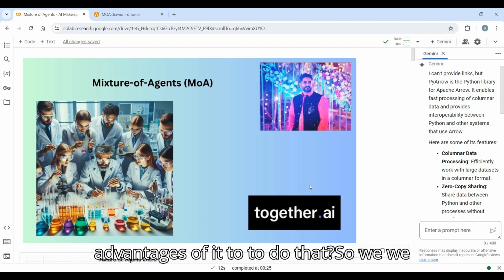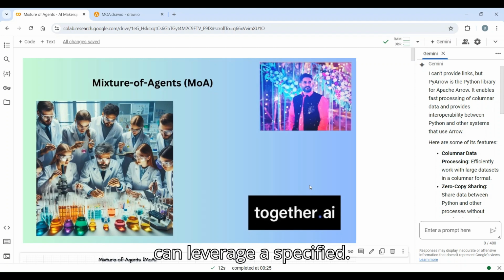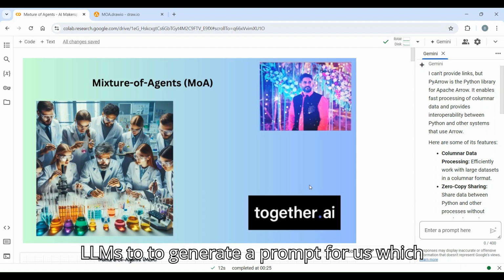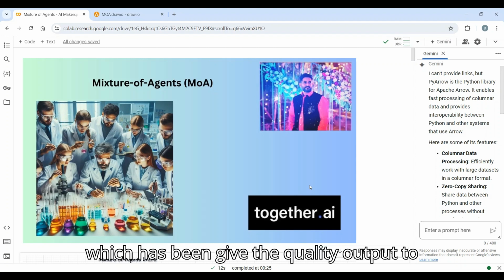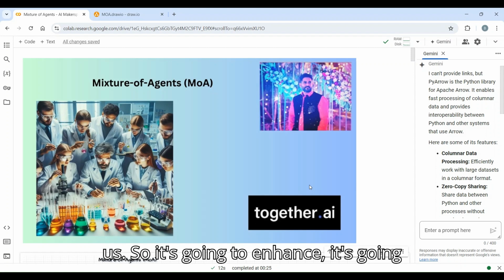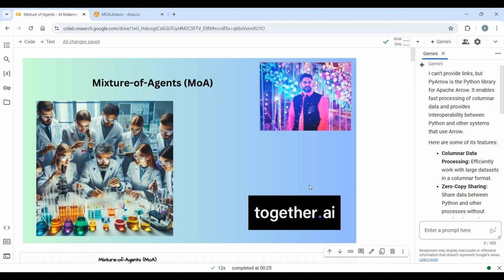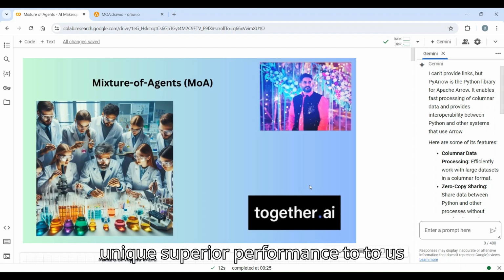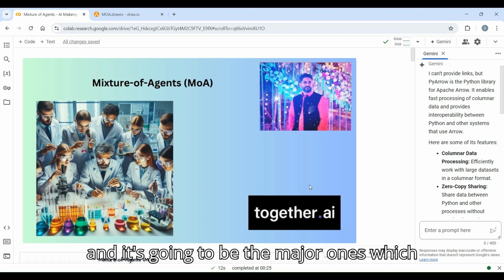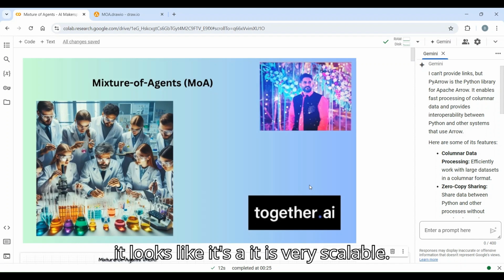So what are the advantages of it? We can leverage specialized LLMs to generate a prompt for us, which gives us quality output. It harnesses the unique strengths of different LLMs, which gives us superior performance. And a major advantage is that it is very scalable.